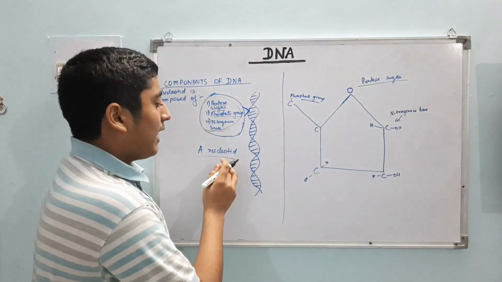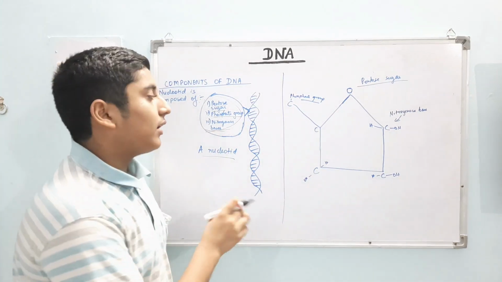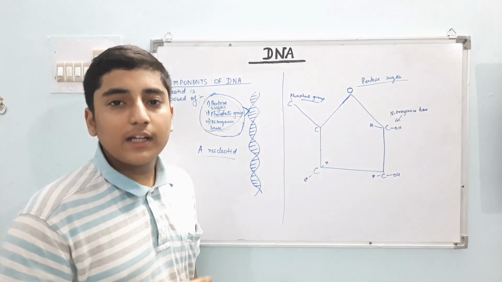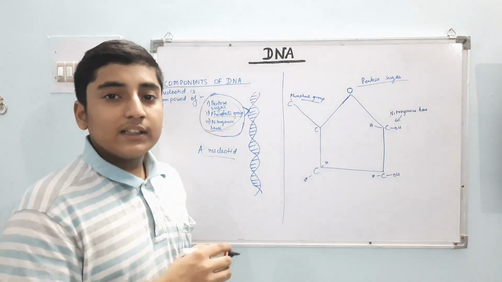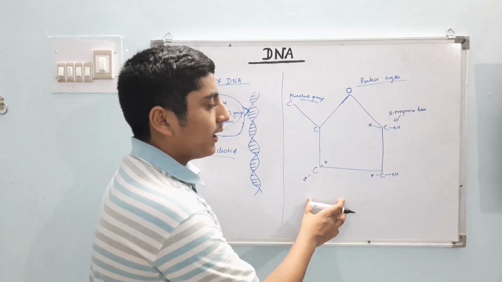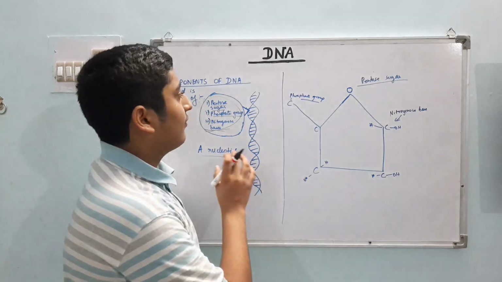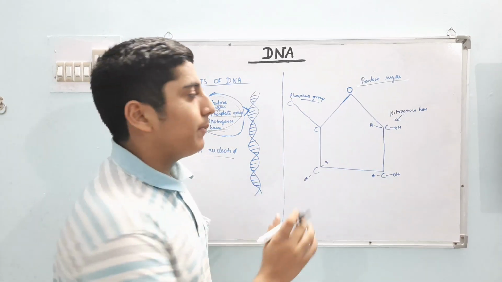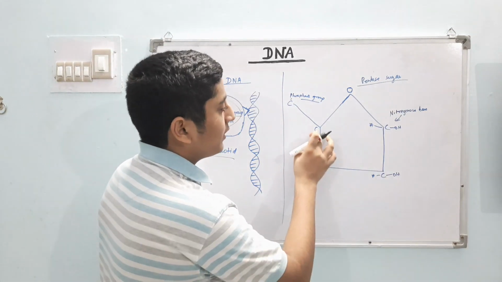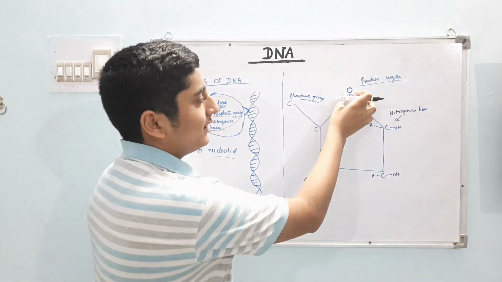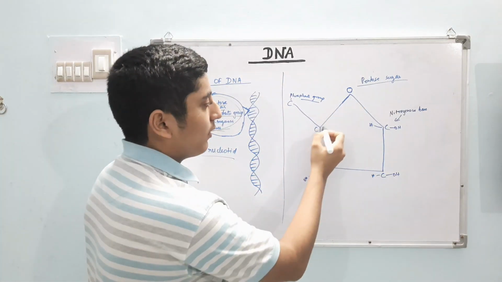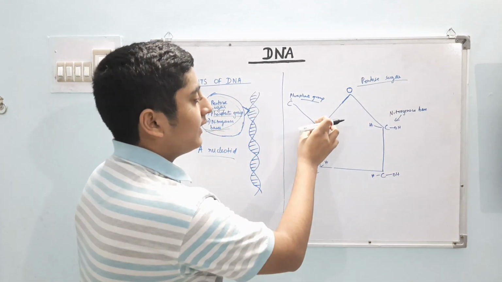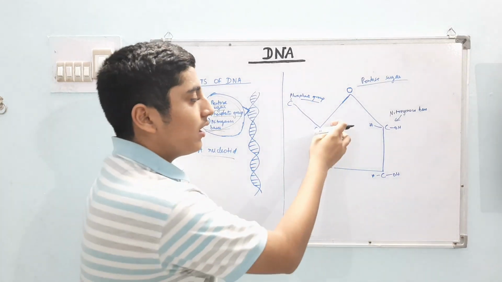It is a nucleotide, and really it is not just a nucleotide but a deoxyribonucleotide. Why the nucleotide is actually a deoxyribonucleotide, we will talk about in this topic. So look at this diagram. This is the very first component of the nucleotide, the pentose sugar. Why is it called pentose sugar? Because 5 carbons and 1 oxygen are attached. There are 5 arms, and there is 1 carbon attached outside the ring.